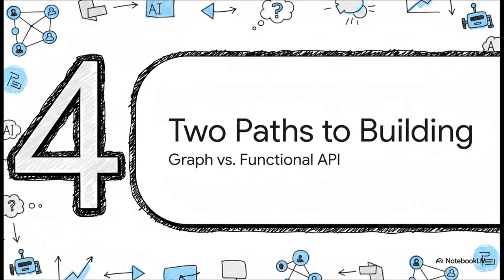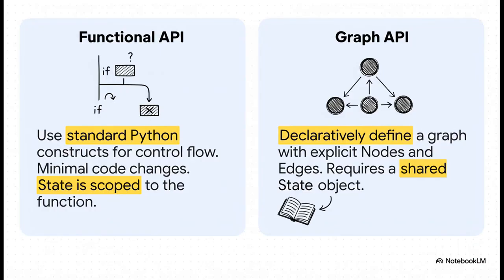Okay, so we've got the core ideas down: nodes, edges, and state. Now, how do you actually build this thing? Well, LangGraph gives you two main ways to go about it, and it really just depends on what you're trying to do. On one hand, you've got the functional API. Think of this as the quick and easy way to get started. You can use standard Python code, like if-else statements, to control the flow. It's great for adding these agent-like features to code you've already written.